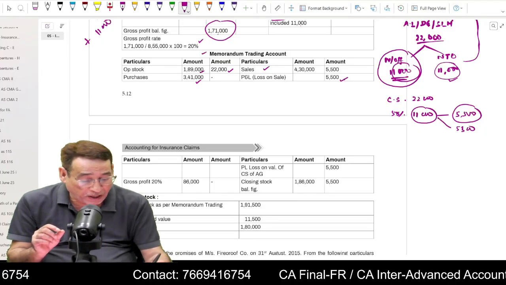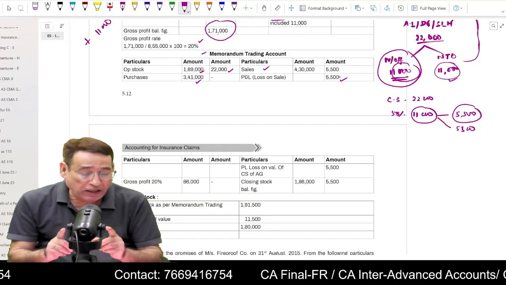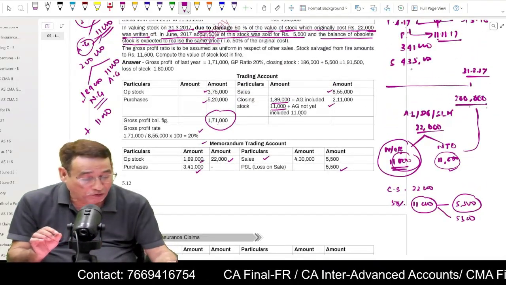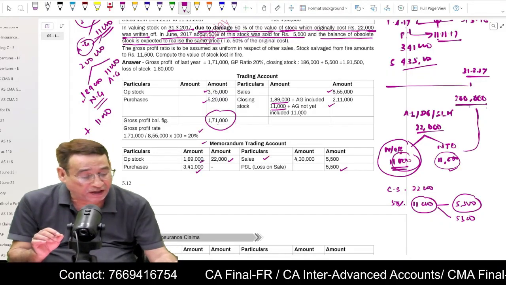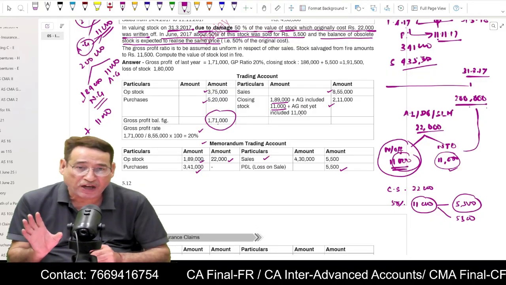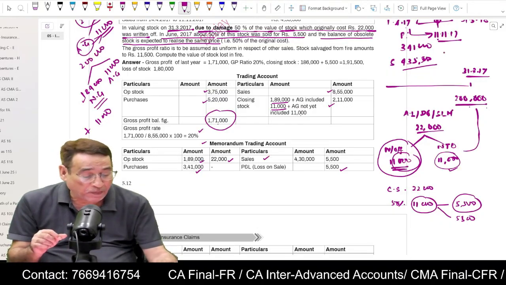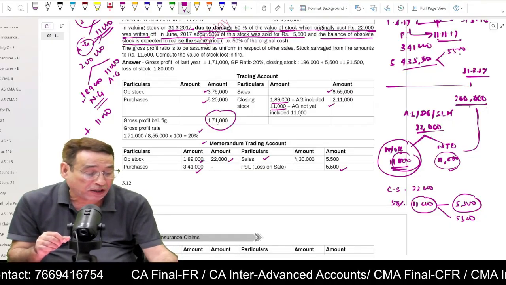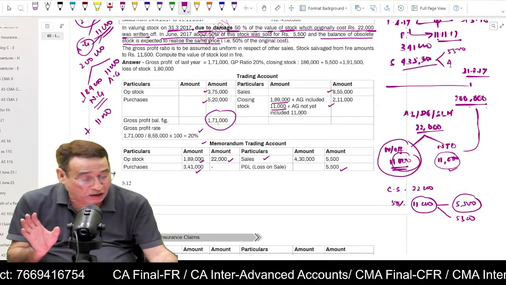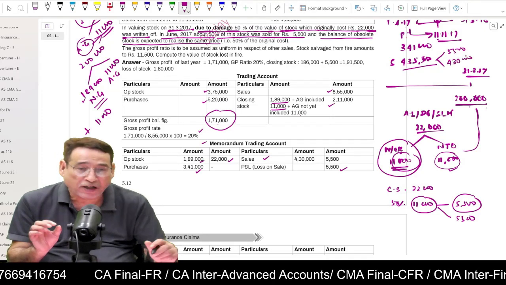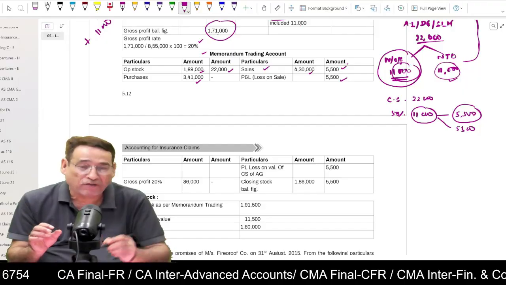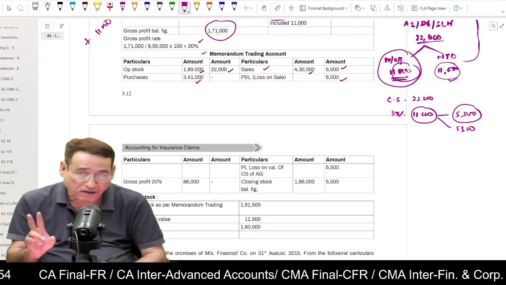So first of all, you need to understand that there is a loss of 5,500 in this case. You will write here by profit and loss account. Very important: your total current year sale, which was given in the question, was 4,35,500. Indirectly, it means this sales also include this 5,500 worth of sale of abnormal goods. So sale of normal goods will be equal to 4,30,000. So that is the reason you will write here 4,30,000 and you will write 5,500. Is it clear to you or not?